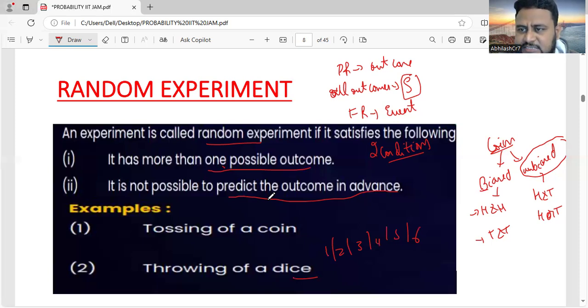One thing is that it has more than one possibility and it is not able to predict the outcome in advance. So in all our questions which we are tackling, whatever experiment we are doing is a random experiment. That's why we have to find the probability for them. We are going to deal with random experiments only, and the PYQs that have come are based on random experiments only.